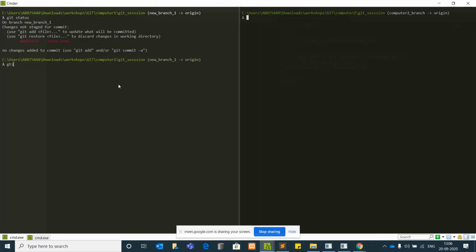I'll add and commit all the changes: deleted h1 tag in new branch.